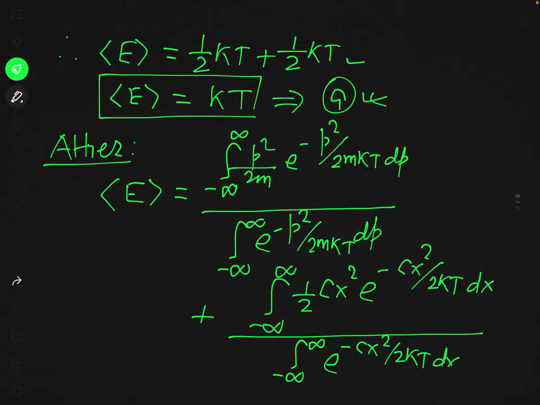But now I am not solving this integral. The solution of this integral we have already seen in the previous lecture, so go through the previous lecture on the proof of the equipartition theorem. I am directly writing those results here. So this will be simply half kT and half kT. And this will be equal to kT.